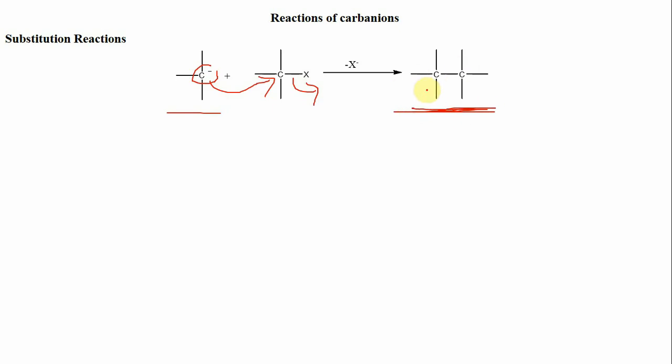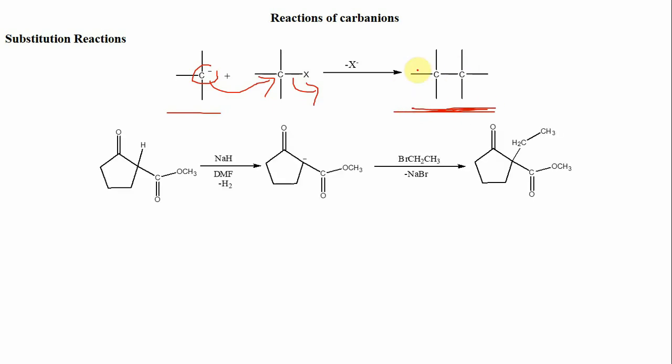carbon compounds with carbon-carbon single bond. For example, in this molecule, this carbon hydrogen bond is highly acidic in nature because of the presence of 2 electron withdrawing carbonyl groups at the adjacent position. So when it is treated with the base sodium hydride in DMF, this carbon hydrogen bond breaks and this hydrogen leaves as H plus ion. That results in the formation of the corresponding anion.